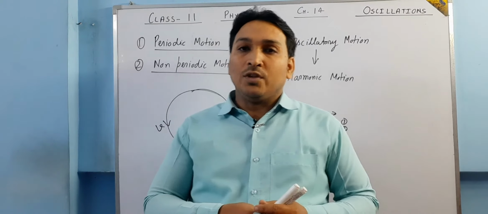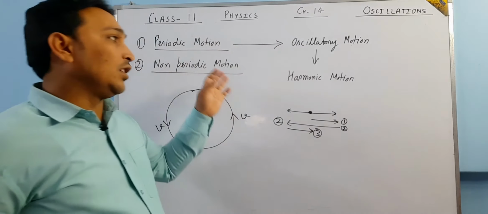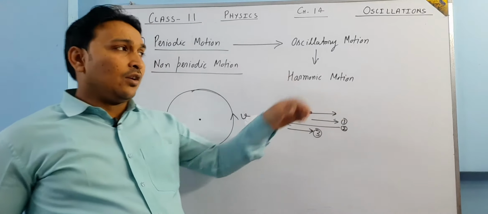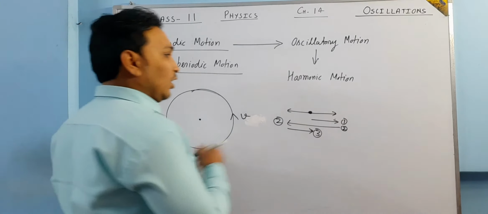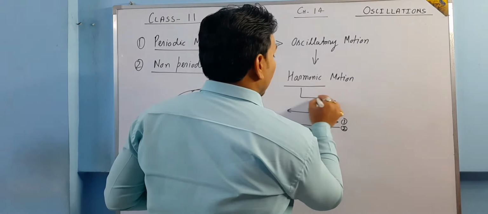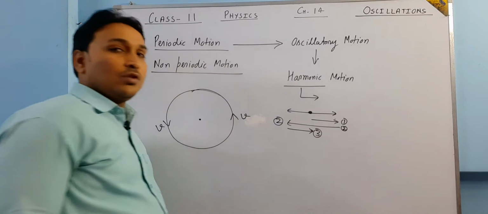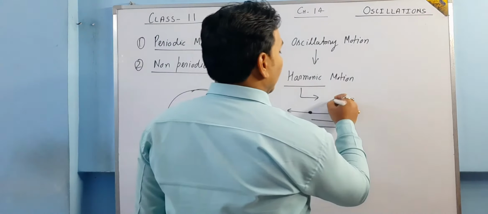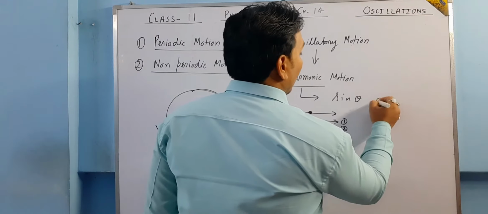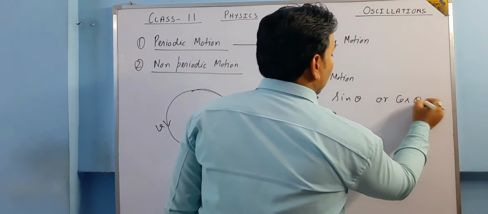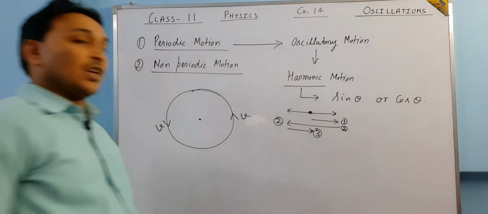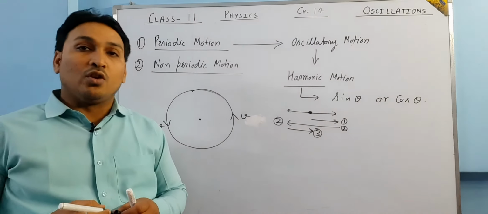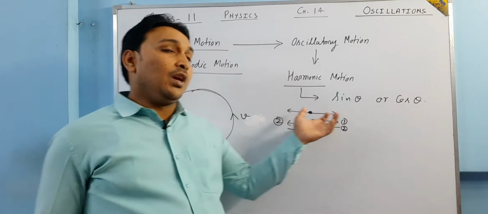Okay, so this is what oscillatory motion or harmonic motion is. Now let me tell you from where this word harmonic comes. Harmonic means what? If you go into some mathematics, any function which can be represented in terms of sine or cos, that function is said to be harmonic.